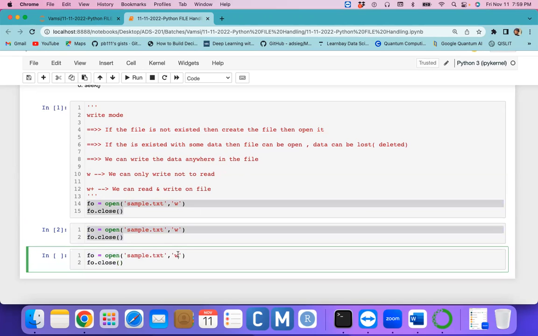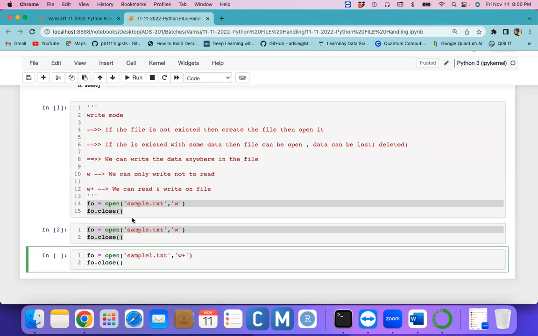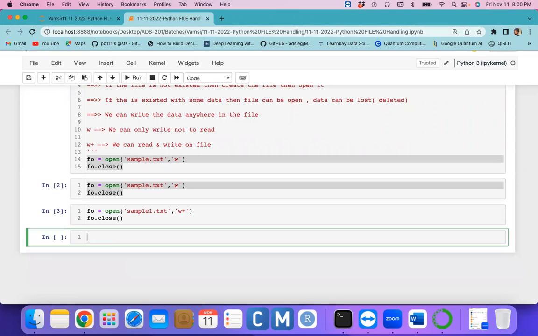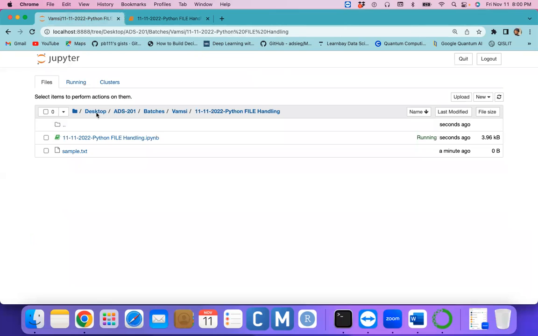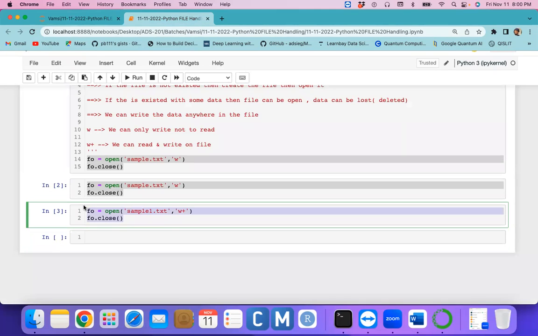In the case of W plus, I would like to open sample1.txt. The sample1.txt file is not there; we have only the sample.txt file. If I run this, the file was not available previously, but when you refresh, the file is available. It was just created seconds ago. Who created this one? W plus mode created it.